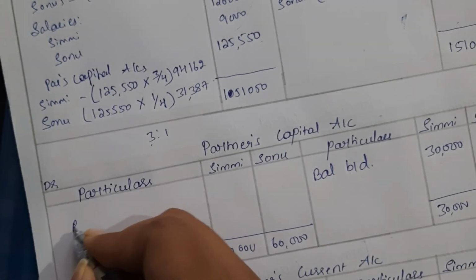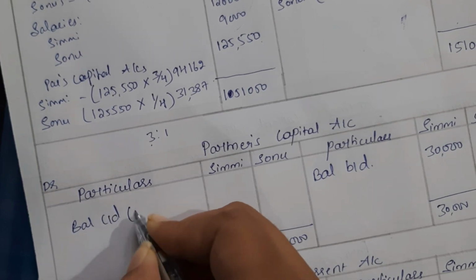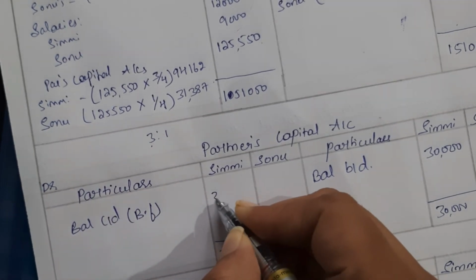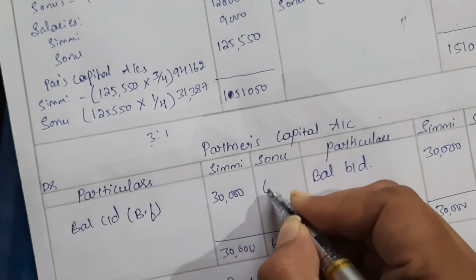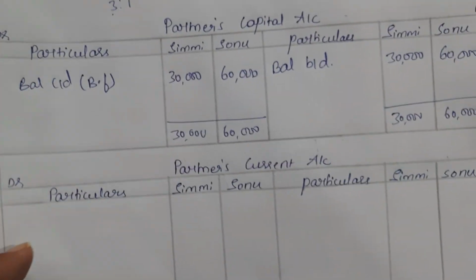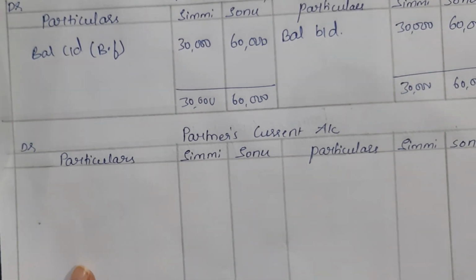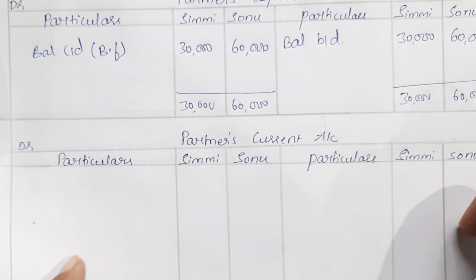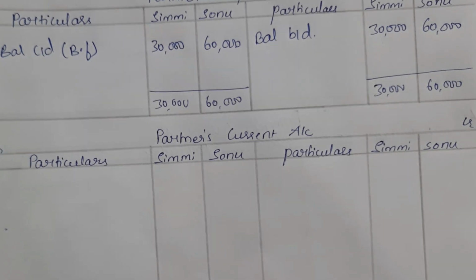Okay, so the balance carried down, that is the balancing figure, will also be the same, 30,000 and 60,000 rupees. Clear? Then at last we have to prepare the partners' current account for this question. Now again, the partners' current account starts with the balance. So check in the question whether the current account balances are given or not.